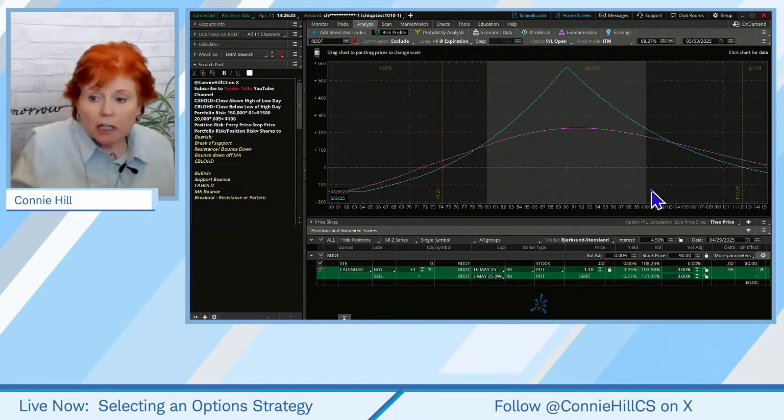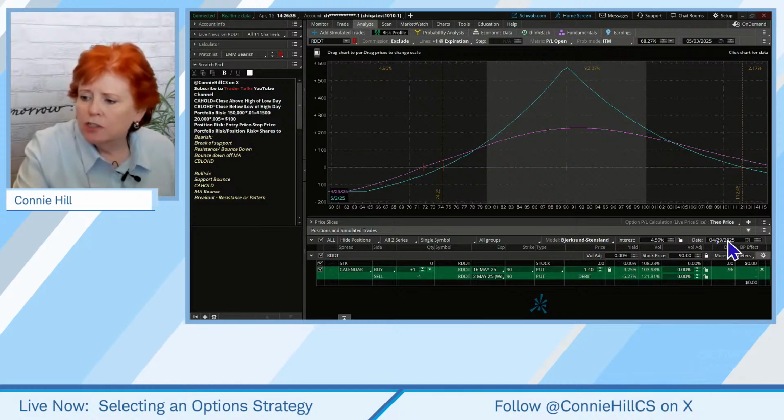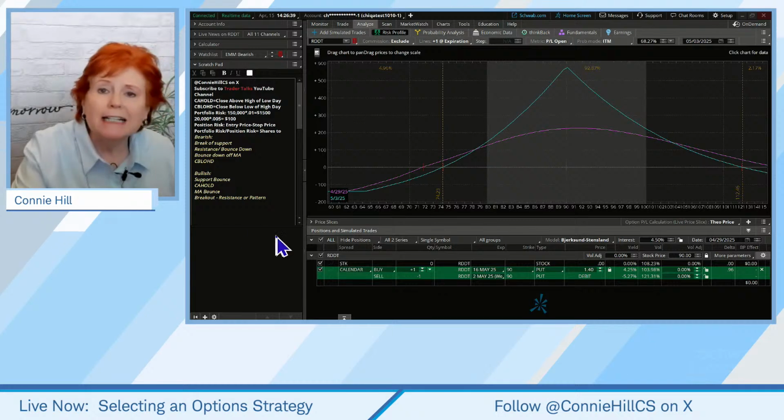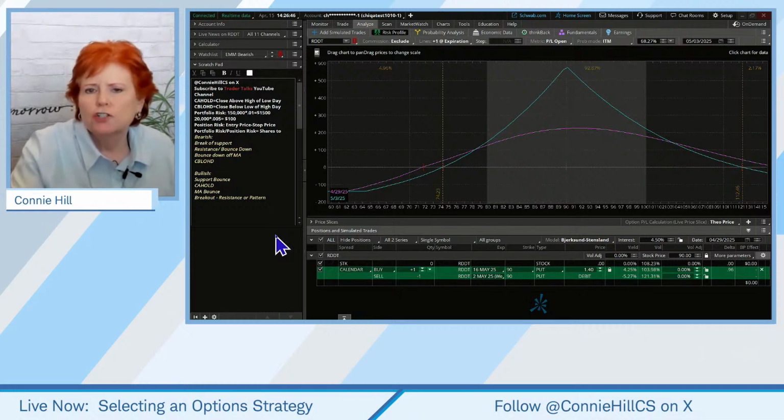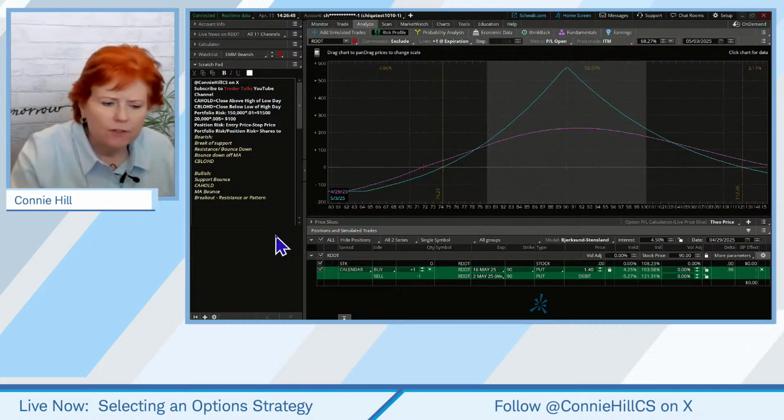And next week, what we'll likely do is change our date down here to be next week, which would be the 22nd. Just take a look at it and see what it's looking like. And then after that, on the 29th, before we get to their earnings announcement on May 1st.